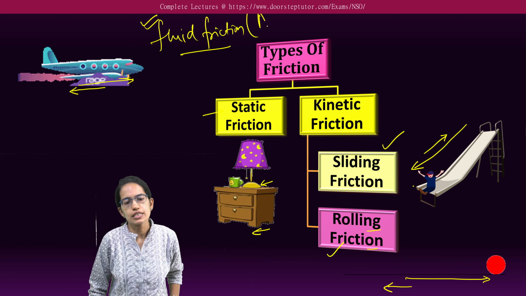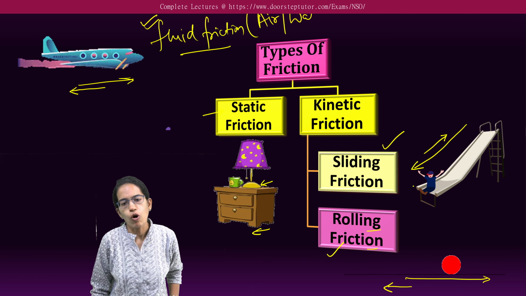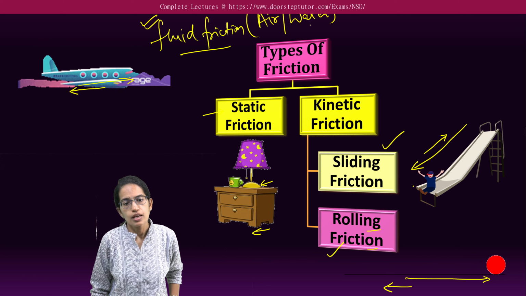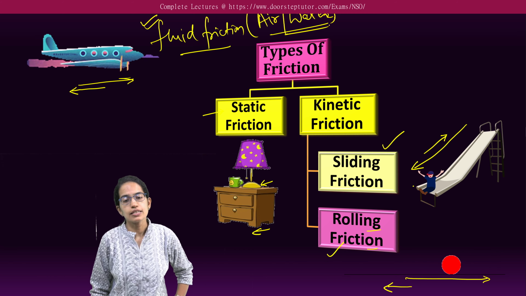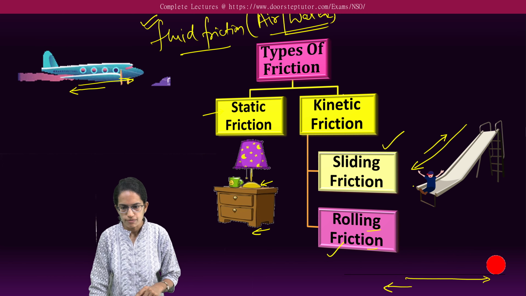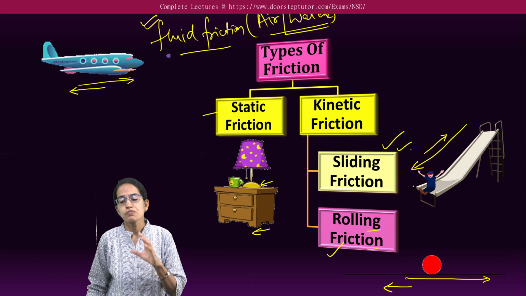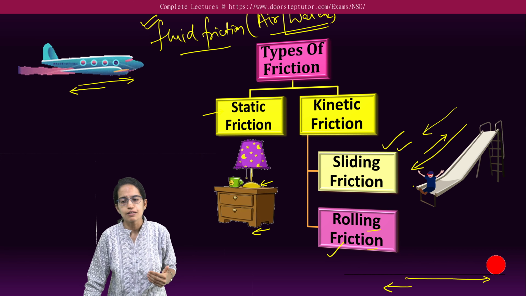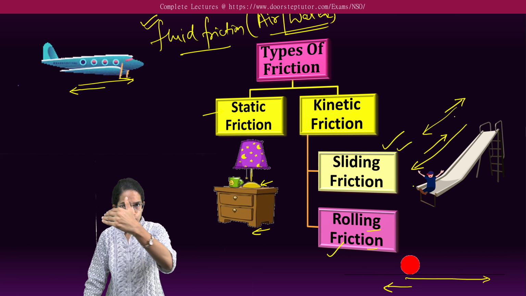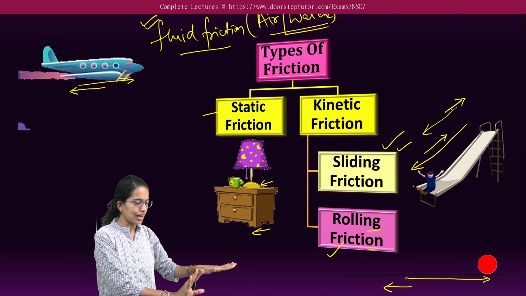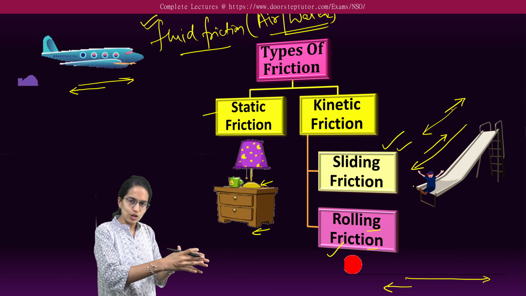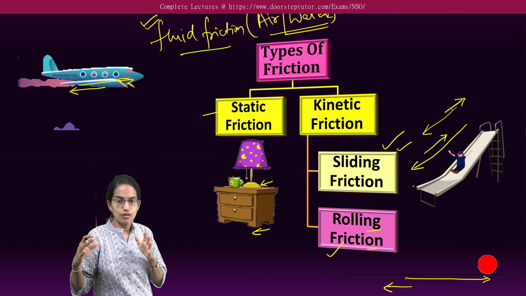So fluid friction is either generated in air or water. There is a sliding friction that prevents the free sliding movement. It resists the movement of a person going freely down. There is a force that is not allowing it to move at a very free pace.